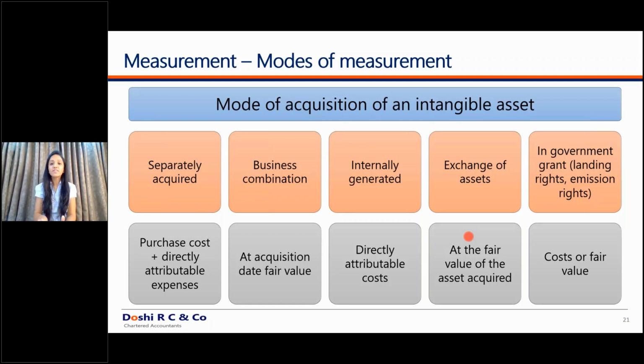What if you have received the asset through a government grant? It has to be recognized at cost or fair value. Fair value has been removed through an amendment to the government grant standard. Previously, it was cost or fair value at the option of the company. With the recent amendment to bring the standard in line with the IAS standard, the IFRS standards, the fair value option is also removed by the government. So these are the various modes of acquisitions and how to account for such assets into your books of accounts.